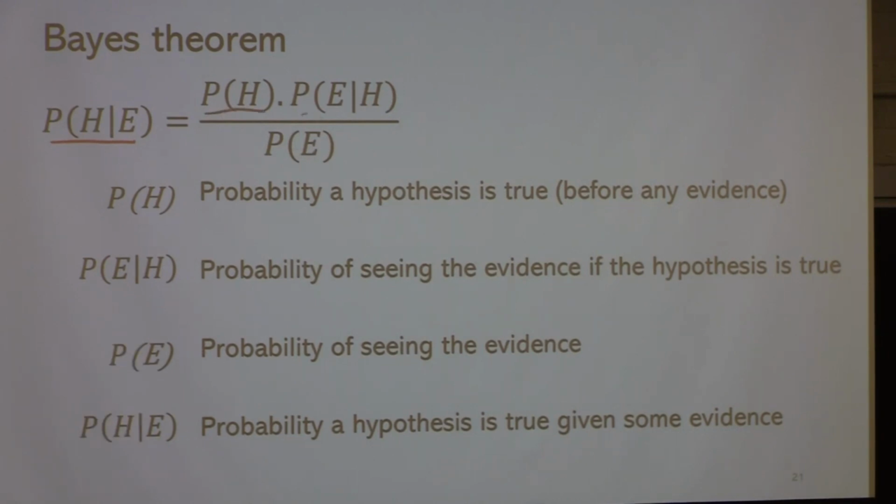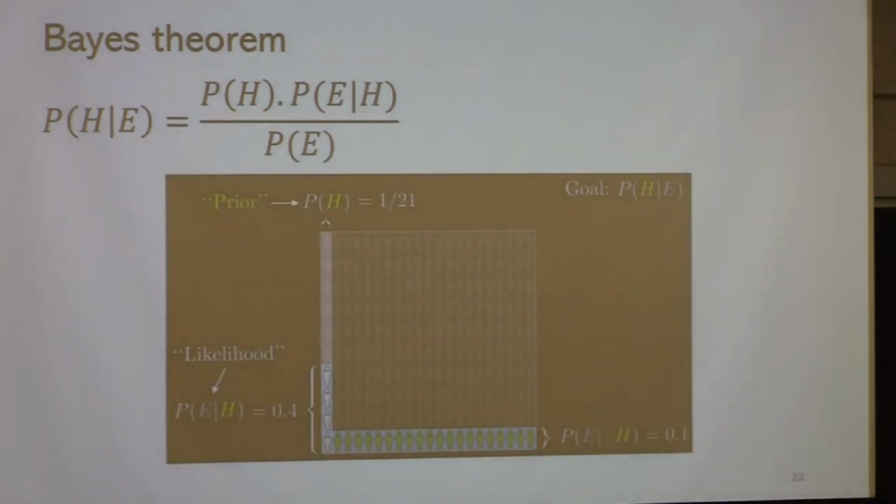This is the probability of seeing the evidence if the hypothesis is true. And then this is the total probability of seeing the evidence. Usually for the denominator, we need to decompose this by conditioning it on the hypothesis. So in our graphic representation of this thinking paradigm, the posterior is here.